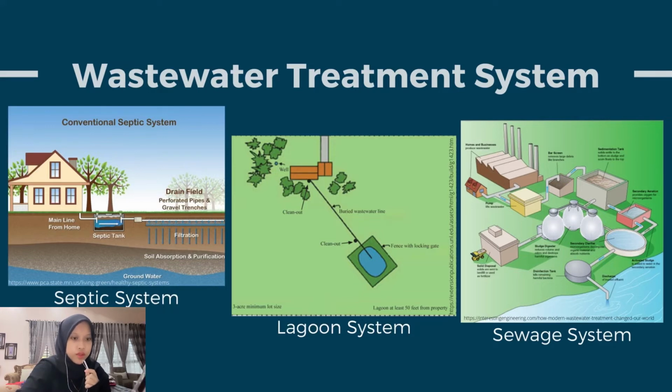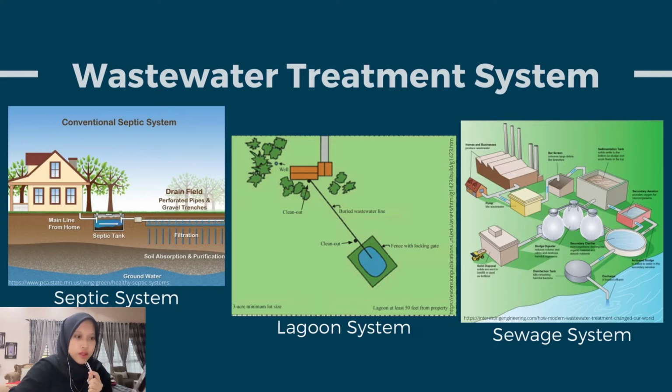So the suitable wastewater treatment system for this area is the septic system. As Dr. Amirul already mentioned in his lecture, there are 3 wastewater treatment systems, which are septic system, lagoon system, and sewage system. A septic tank collects water generated by our toilet, garbage disposal and washing machine from our house, and holds it underneath the yard.